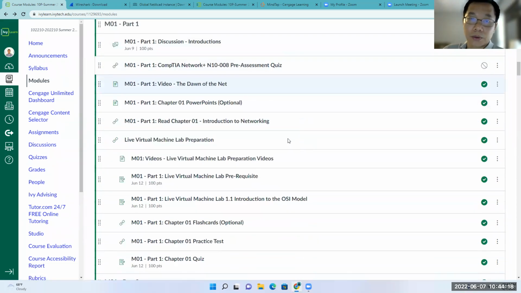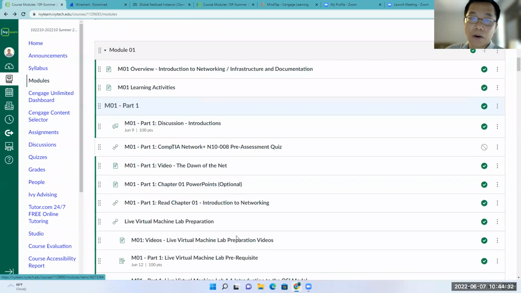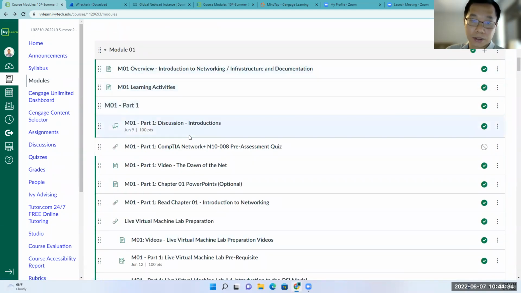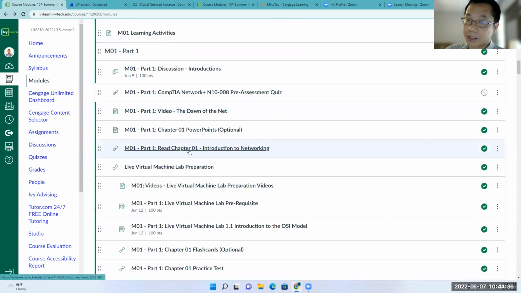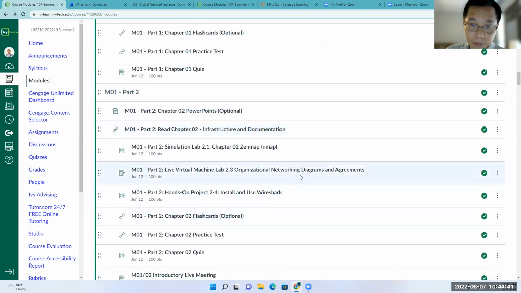Also, if you want to read the chapter, you have multiple ways to do that. You can access it through Start Here to access MyLab for NETI 104, or you can go to the module and find the read chapter item, that is, read chapter 1. And also you have this one here. What is it? This chapter 2 is about, yes, chapter 1 here. Where's the reading?